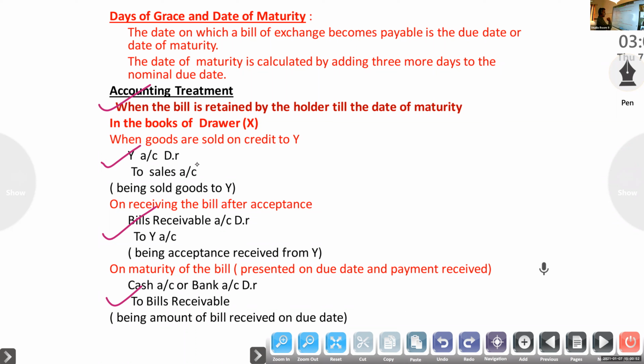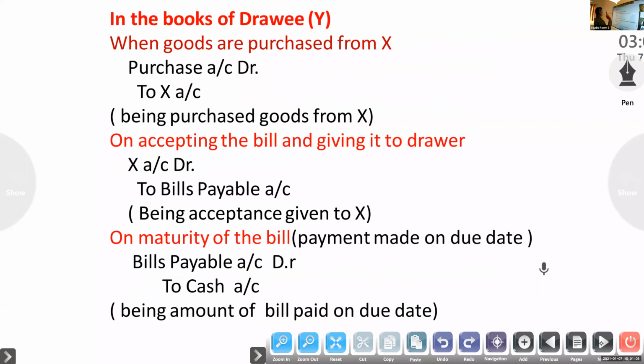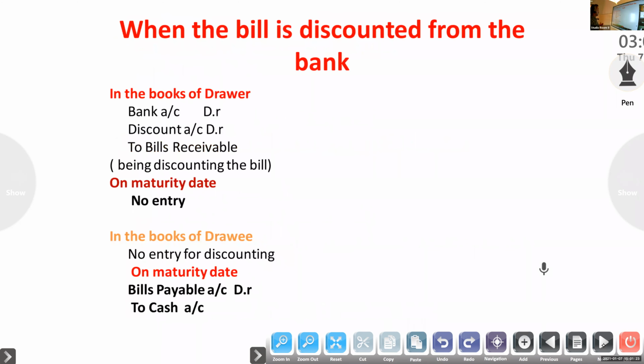Bills receivable is an asset, bills payable is a liability. So the entries: purchase account to drawer account, drawer account to bills payable, then bills payable account to cash. This is the first case we studied. From that only we will do the next one.